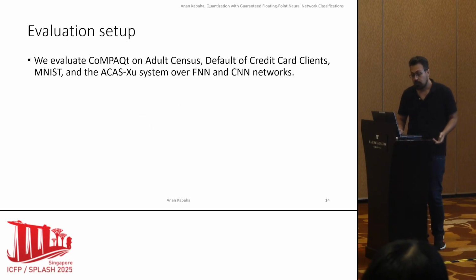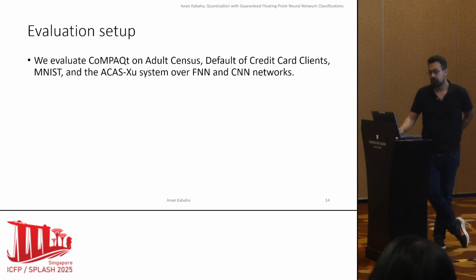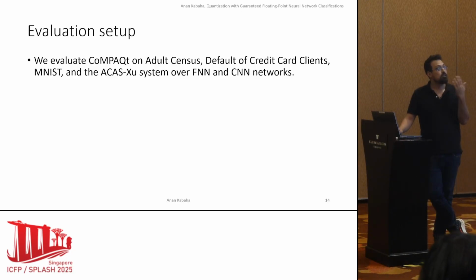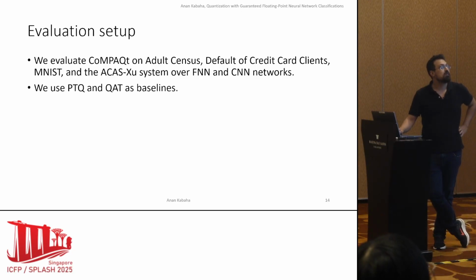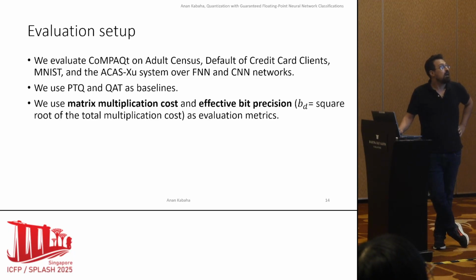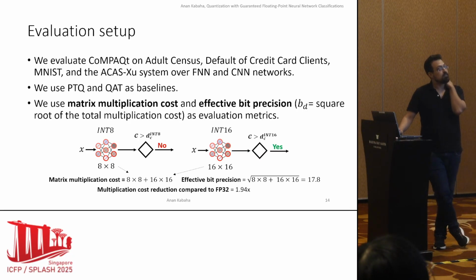Okay, so now let's talk about our evaluation setup. We evaluate CoMPAQt on several data sets, on fully connected and convolutional networks. We use PTQ and QAT as baselines, and we use matrix multiplication cost and effective bit precision as evaluation metrics. Now, to understand these evaluation metrics, let's consider this example.